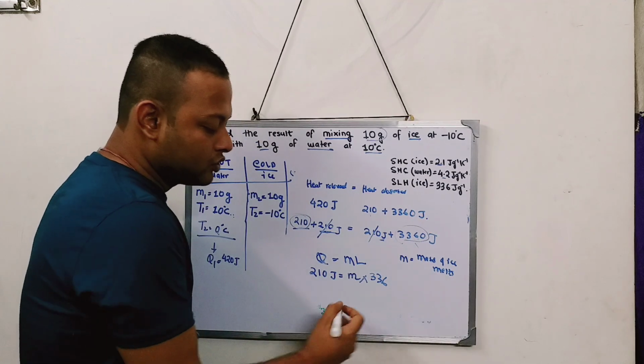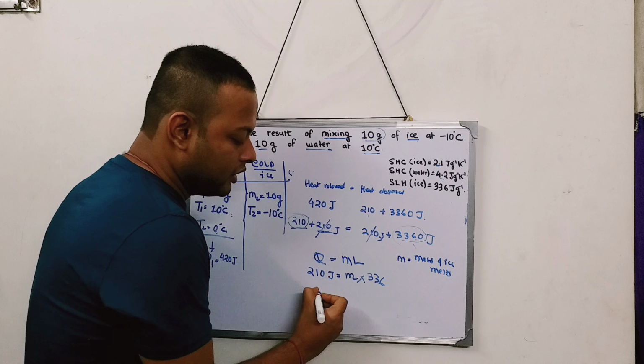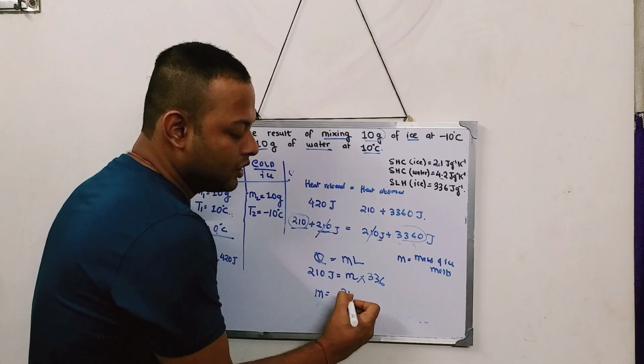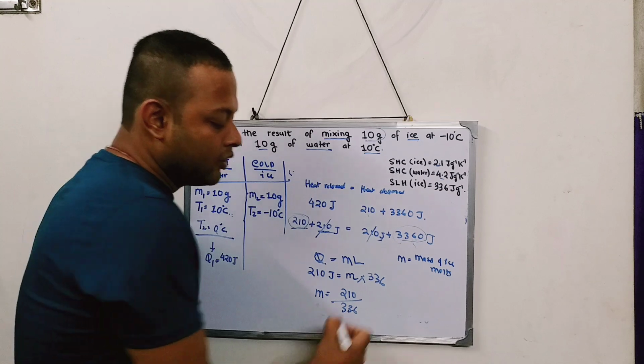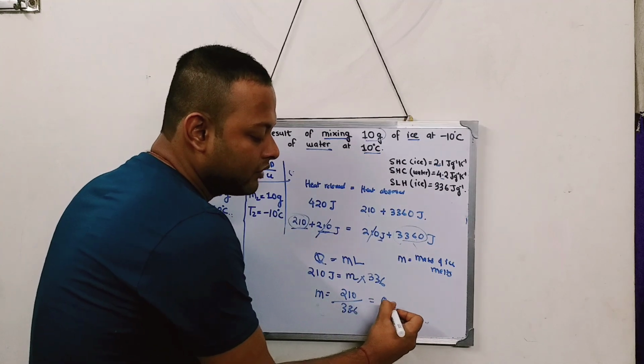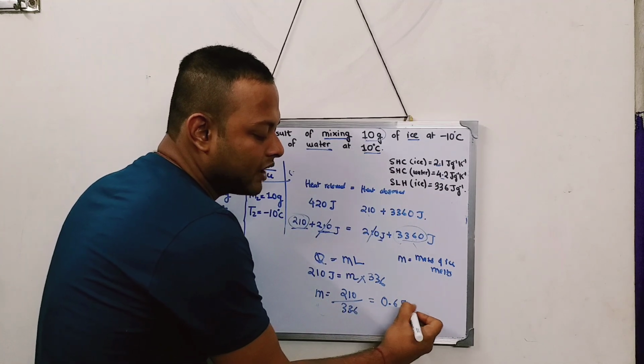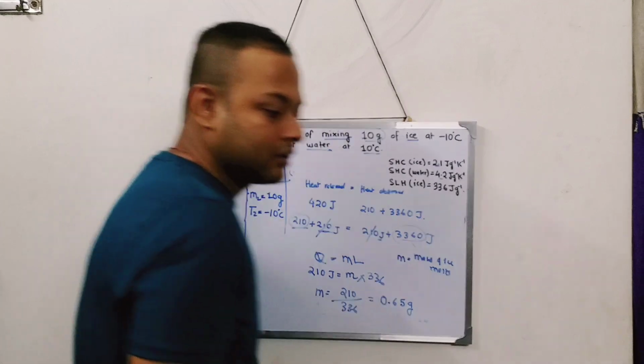Okay, so when you solve it, M is equal to 210 by 336. When you solve it, you will get the value as 0.65 gram, I think, something like this.